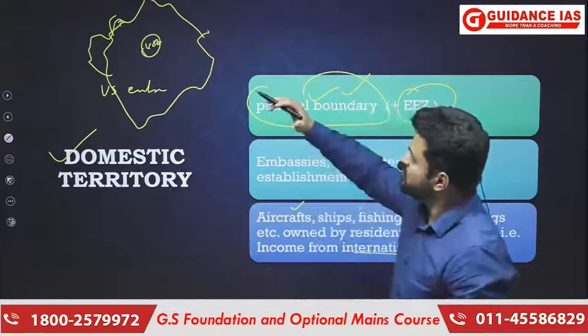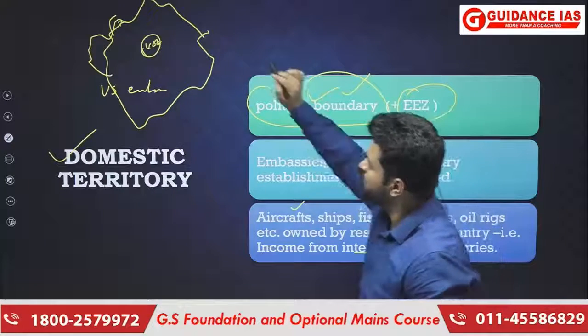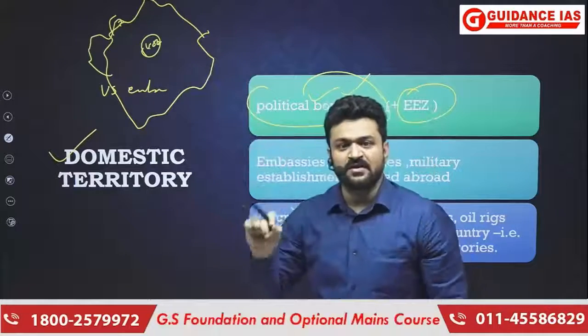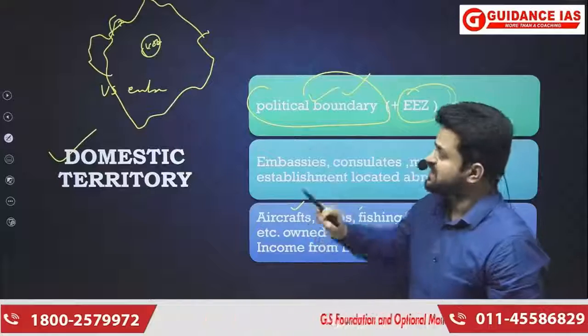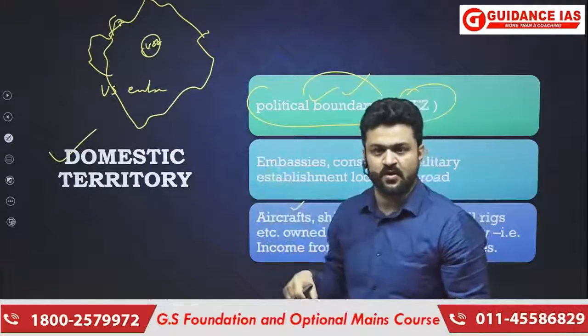So we are going to exclude the production that is happening in USA's embassy located within the political boundary of the country, and we are including the production taking place in India's embassy located in USA's political boundary.